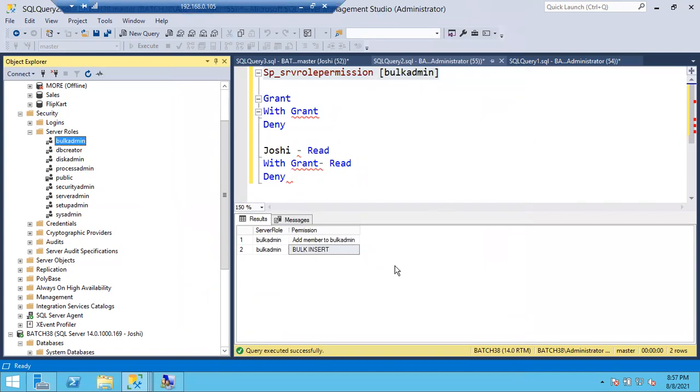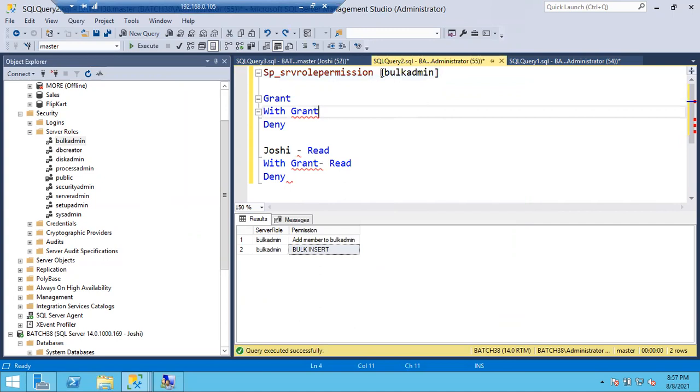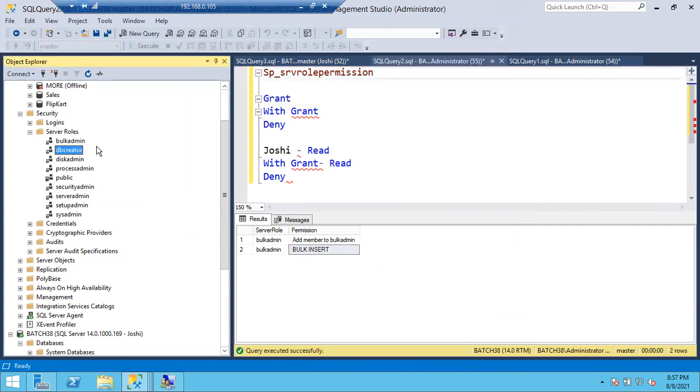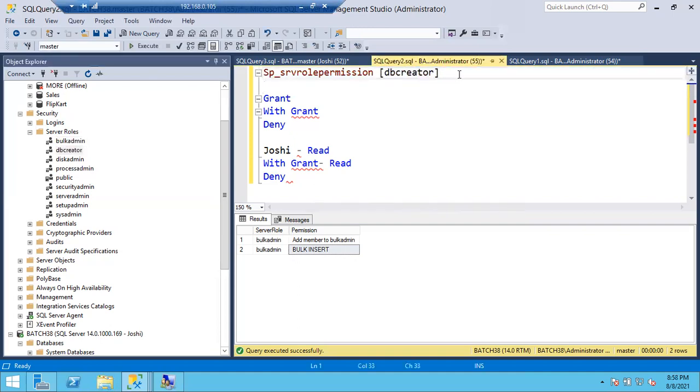Okay, so what will be the next role? DB creator. Can anyone tell me by the name what a DB creator can do? Just tell me one permission of DB creator. The name itself is saying what it is going to do. We can create a database. Very good, excellent. You're all excellent guys, I know.